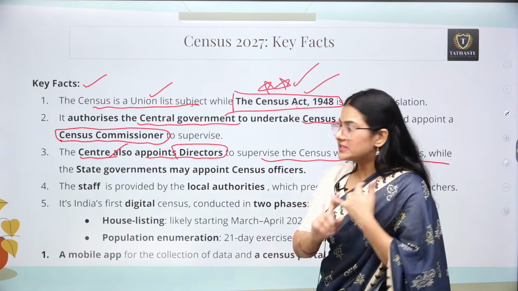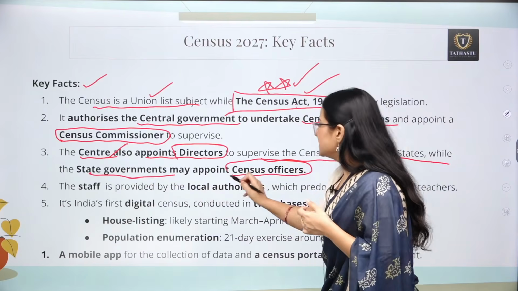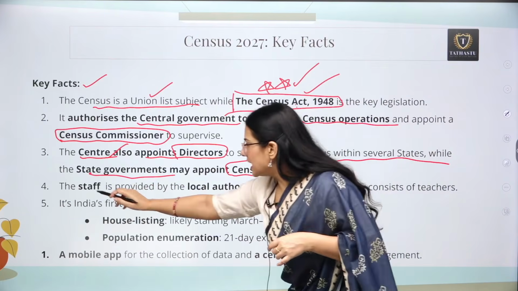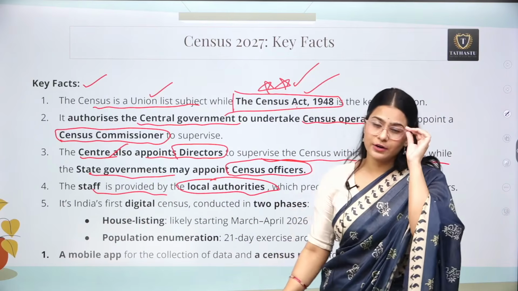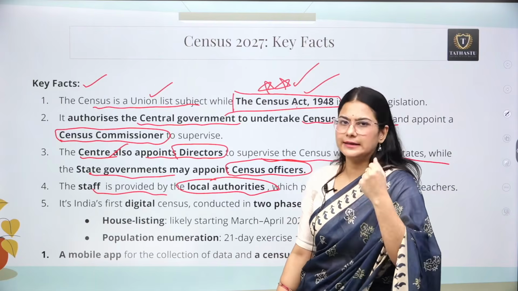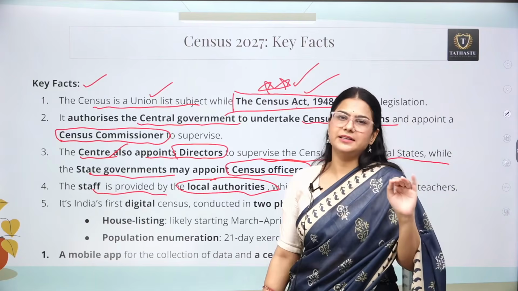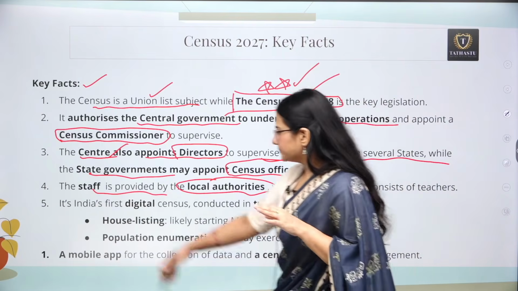What is the role of the state here? The state governments are going to appoint the census officer, and the staff is going to be provided by the local authority, especially government school teachers are the basic staff. They actually collect the data. They don't analyze it, they just collect the data, that's it, okay?